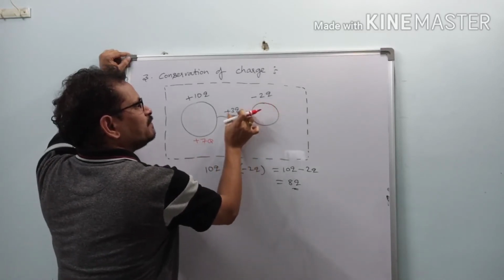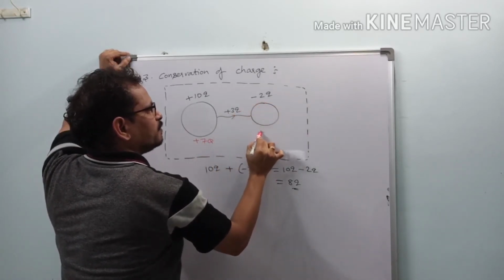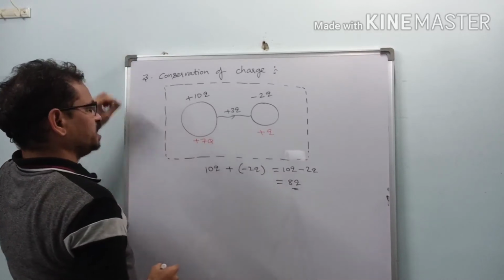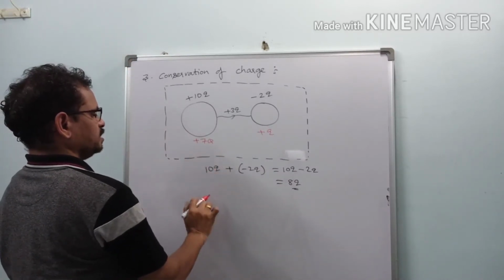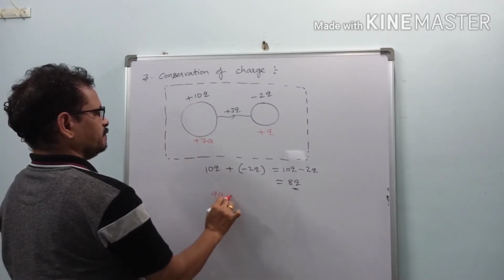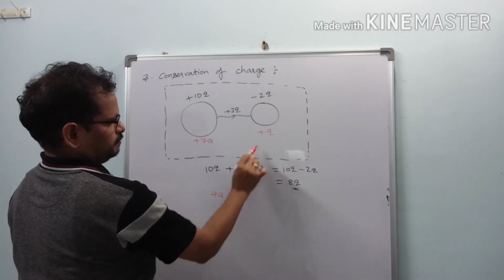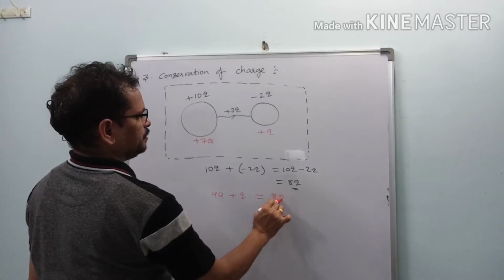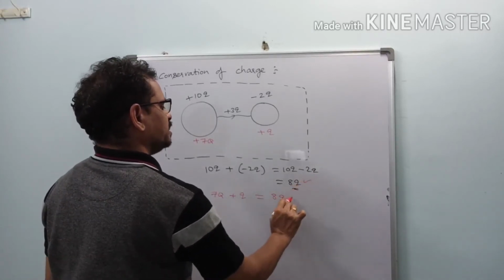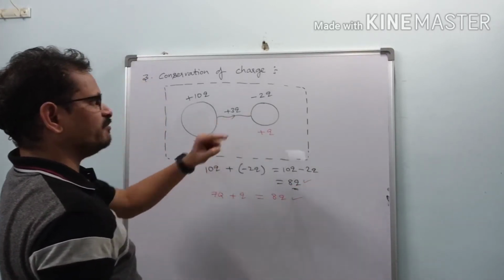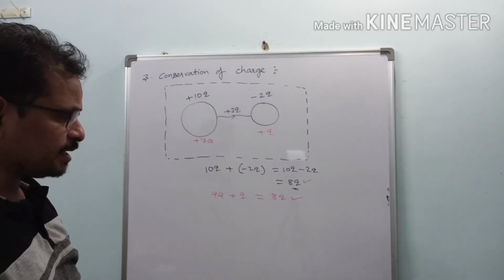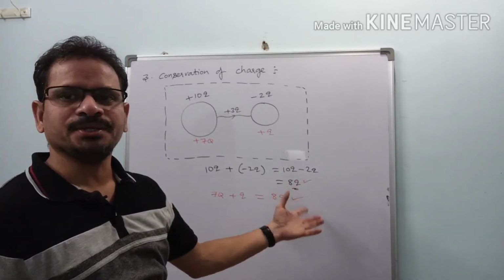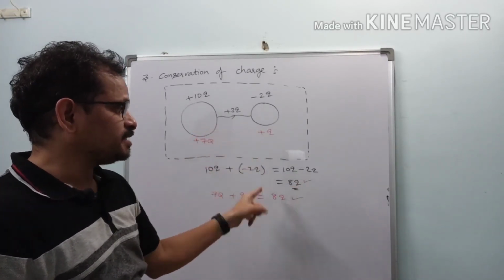Here it is gaining plus 3q. So what is the charge here? Plus q. Now check what is the sum in this case? 7q plus q equal to 8q. Check this one and this one. Before the wire is attached, what was the charge? Plus 8q. After the wire is attached, what is the charge?